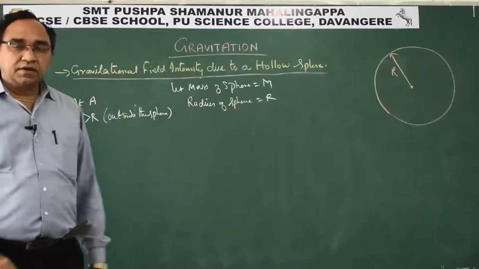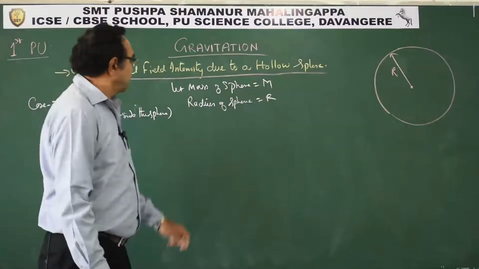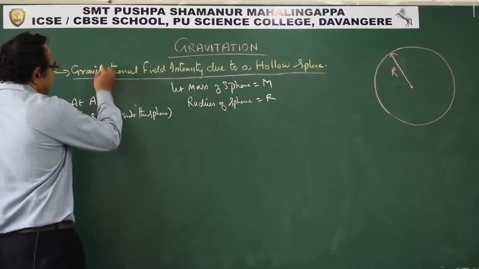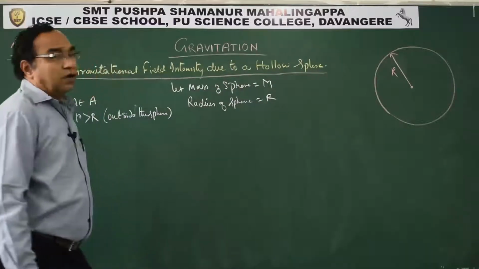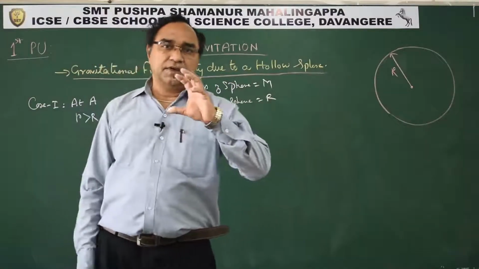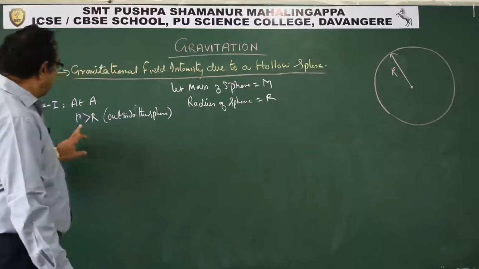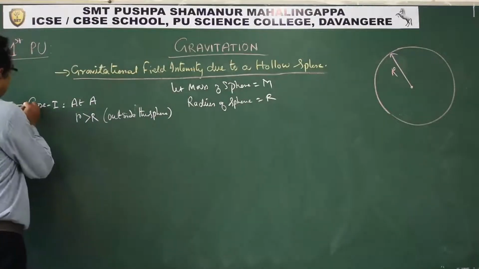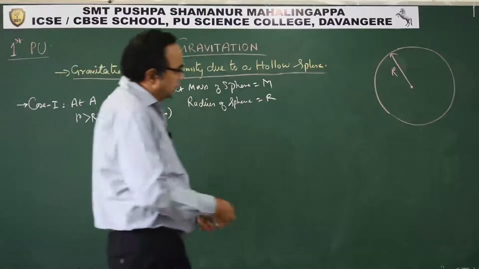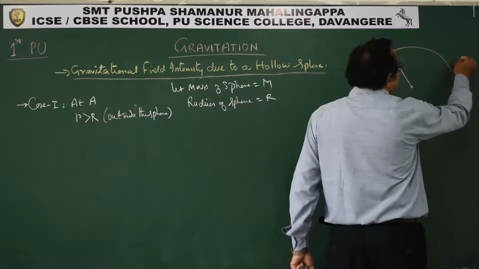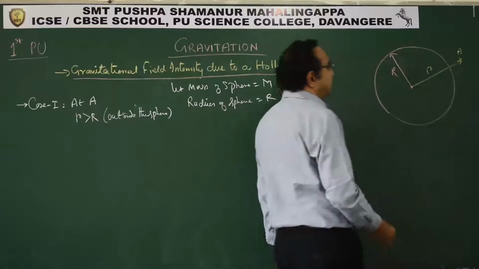Well students, let us take one more situation. The situation is of a hollow sphere. Gravitational field intensity due to a hollow sphere. You can visualize a hollow sphere like a football or basketball. Now again we will have the first case at A. The point A is outside the sphere. Let us say it is here, at distance r. It is outside the sphere.